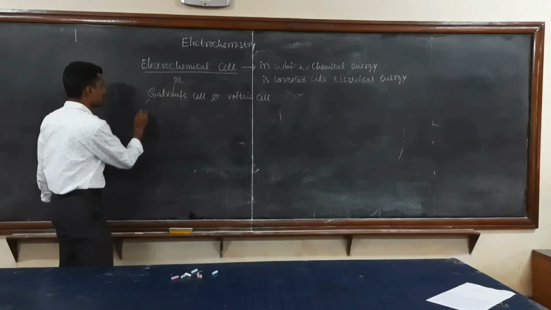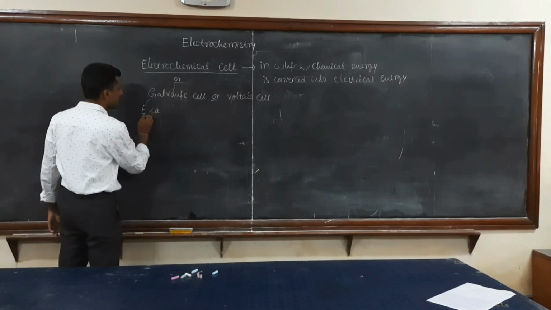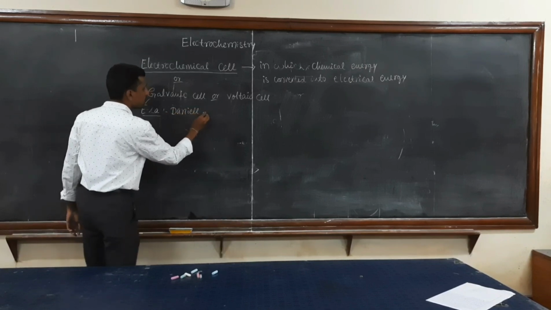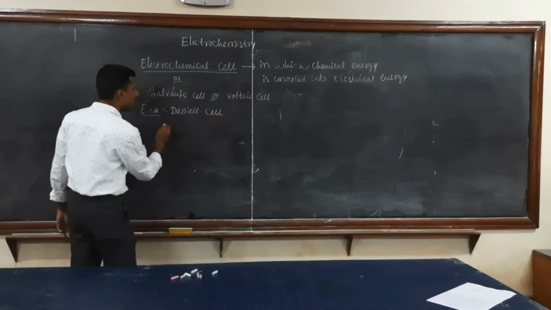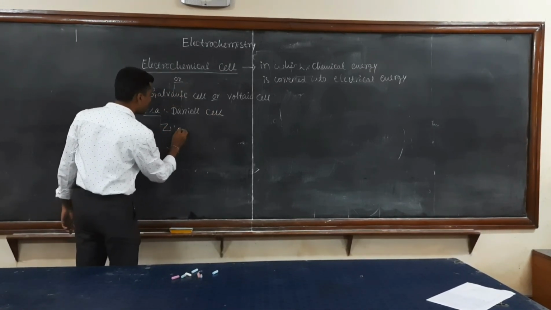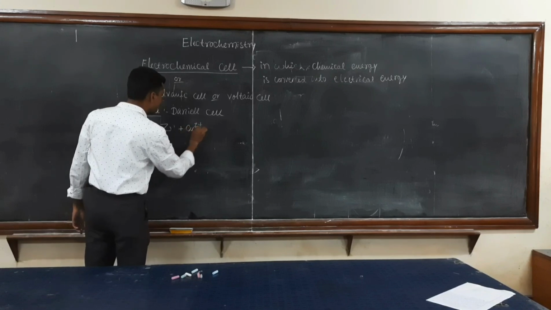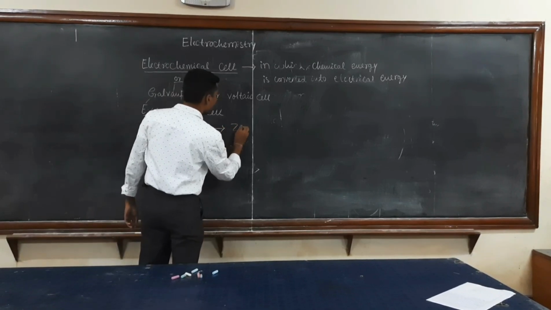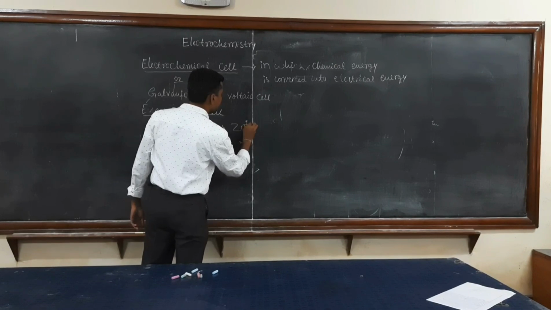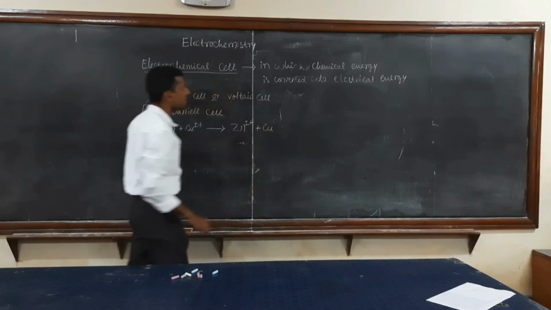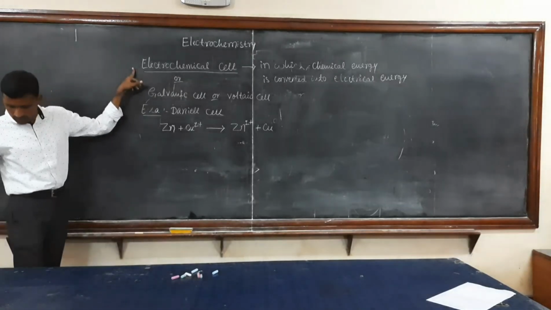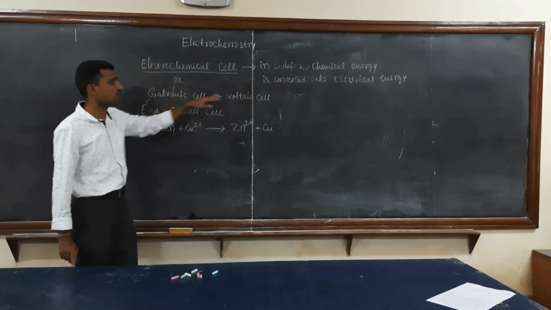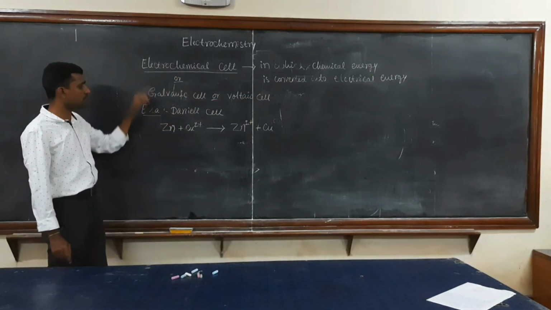An example for this electrochemical cell is the Daniell cell. The process is like zinc becoming Zn2+ and copper 2+ becoming copper. This is an example of an electrochemical cell, in which chemical energy is converted into electrical energy. It is also called a galvanic cell or voltaic cell. The example for this electrochemical cell is the Daniell cell.